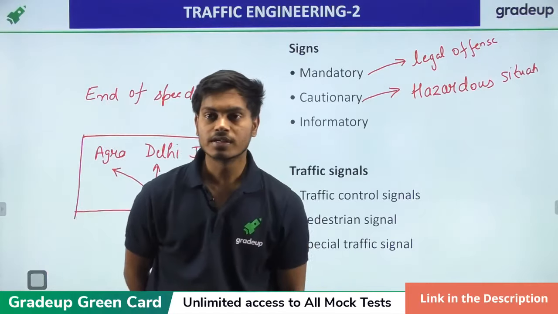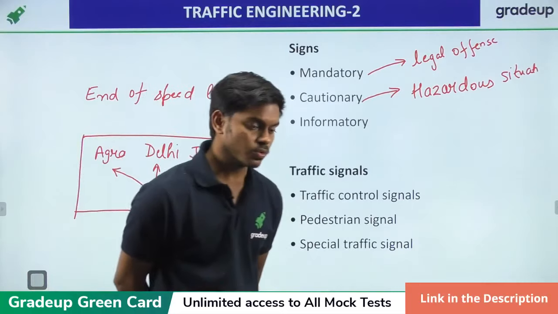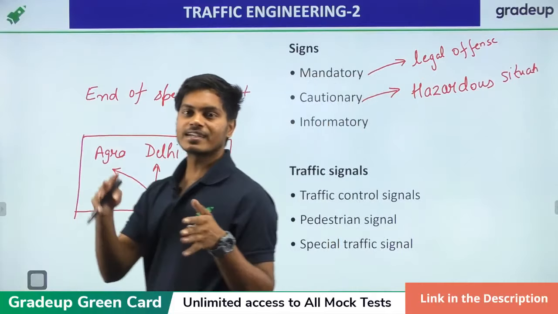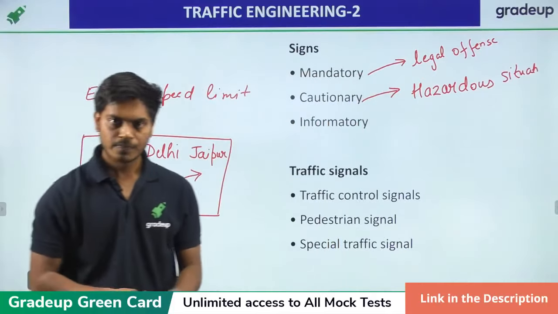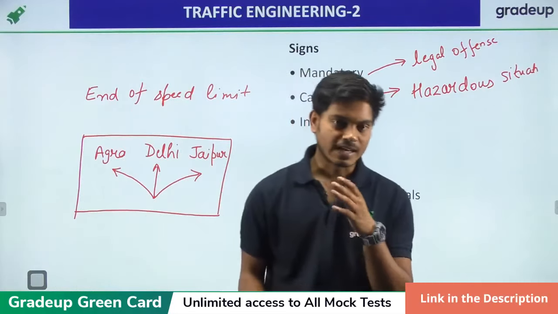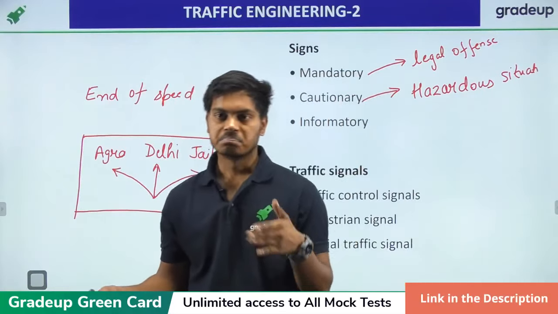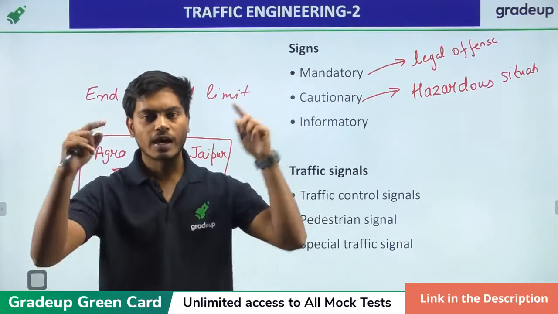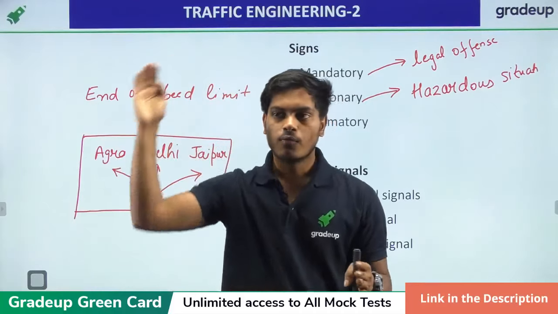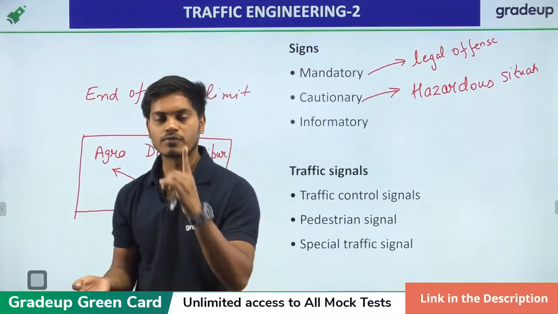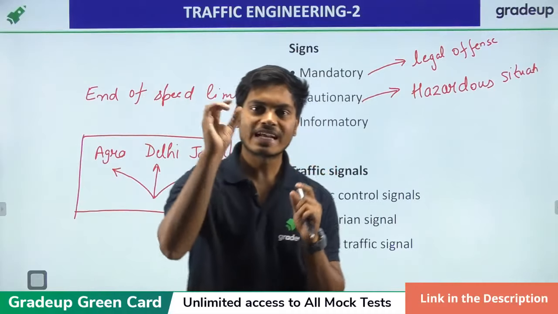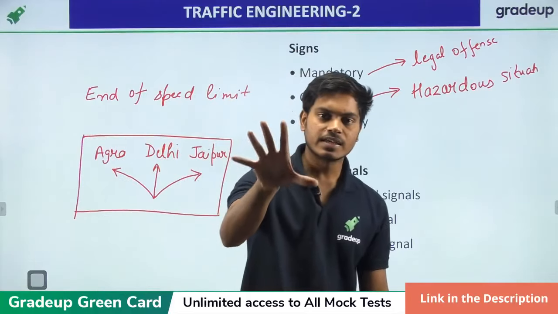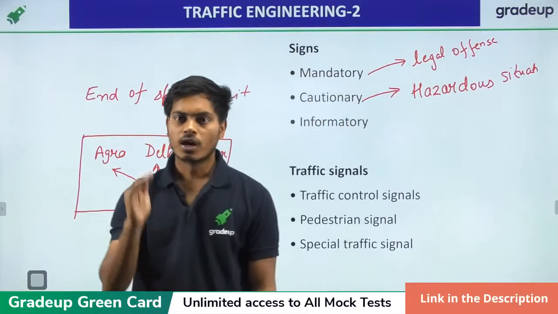In PCU, because we have different types of vehicles moving on a road, truck, scooter, cycle, car, bulldozer, bullock carts, tractor, so many things, we have to make one unit for them. We have to choose one reference point, so we choose the car unit as the reference.